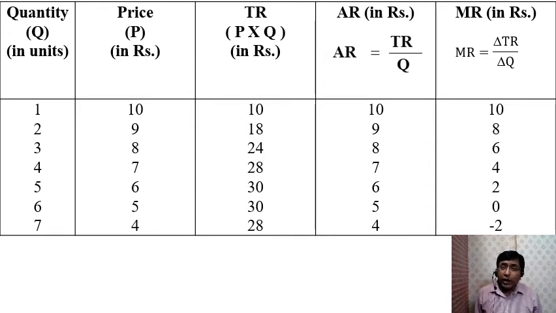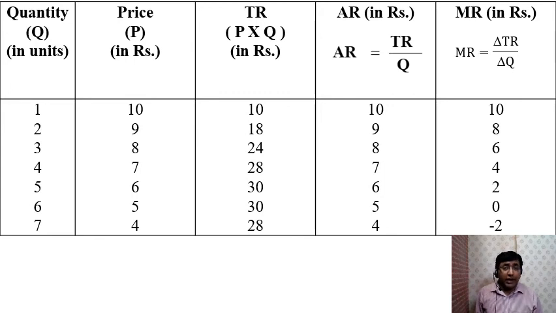When 0 units are sold, output level is 0, total revenue is 0. When 1 unit is sold, total revenue rises by 10 rupees. When 1 unit is sold, total revenue is 10. When 2 units are sold, total revenue is 18. It means when an additional unit is sold in the market, the revenue rises by 8 rupees. That is the reason why for unit number 2, marginal revenue is 8. In case of 2 units, total revenue is 18. In case of 3 units, total revenue is 24. It means in case of the third unit, revenue rises by 6 rupees. And the same logic is followed in the remaining part of this particular table.